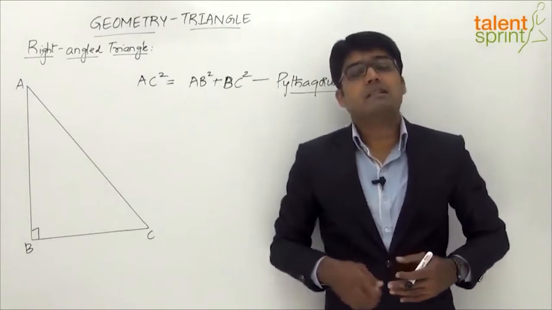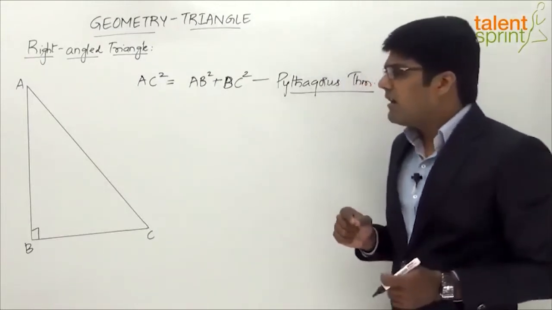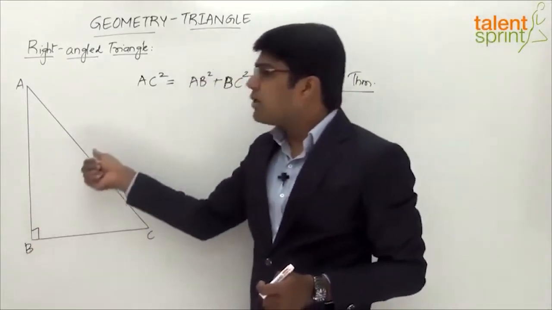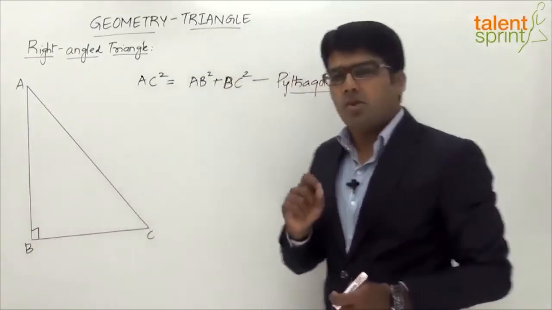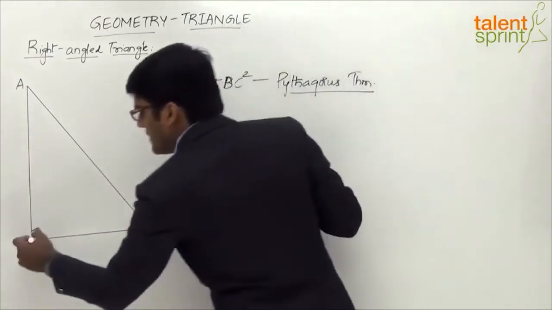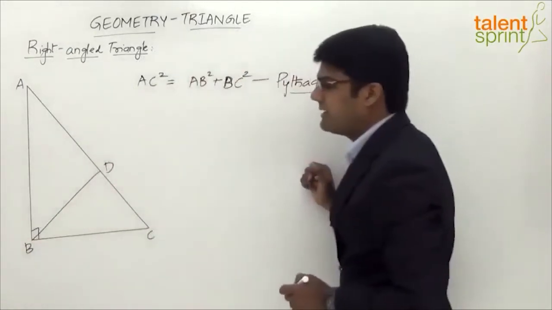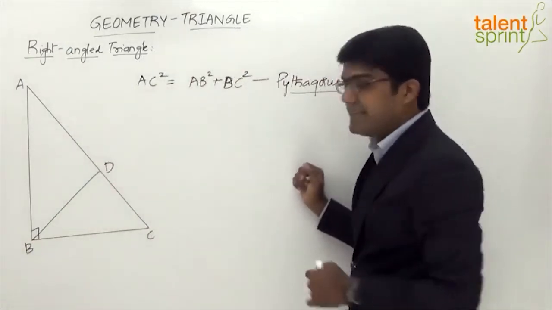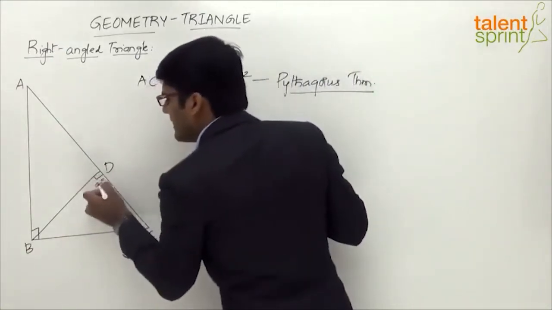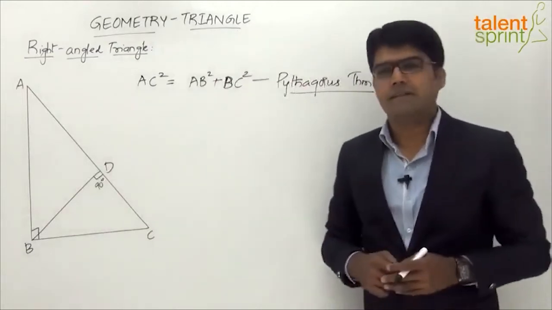Now there are various other properties based on a right angle triangle which can be derived by considering a perpendicular from the vertex B on the opposite side AC. So let us draw a perpendicular from point B to the opposite side AC. So let's say the perpendicular here is as shown, right, which meets the side AC at the point D, and this angle here is 90 degrees, right, it is perpendicular, so these two lines intersect at 90 degrees.